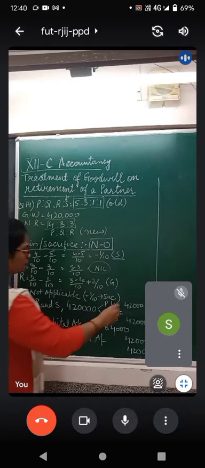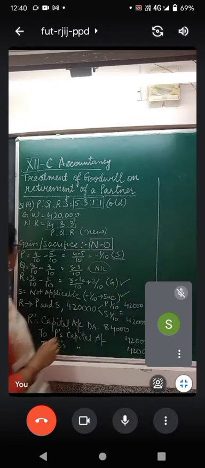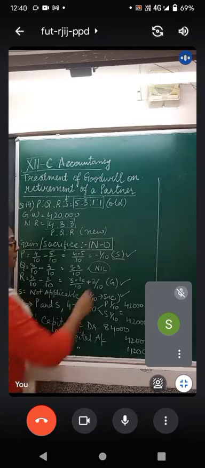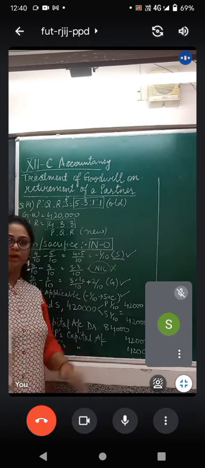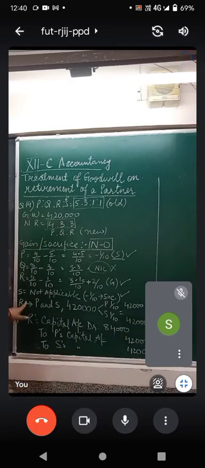So now you know S is going out. S is the retiring partner. R is the gaining partner. P is the sacrificing partner. And Q has got nothing to do because his profit sharing ratio did not change on S's retirement. Now, what shall be the goodwill amount? R will compensate P and S.